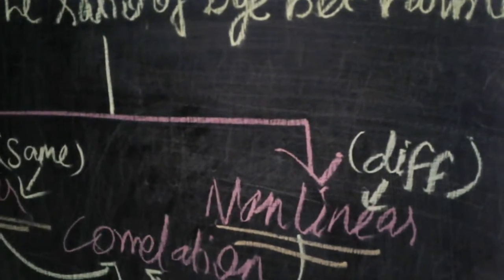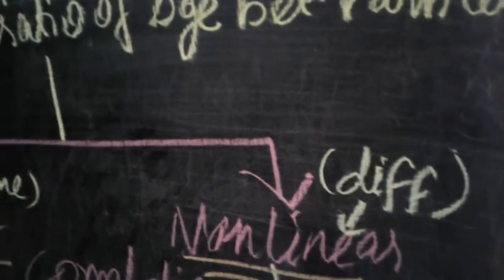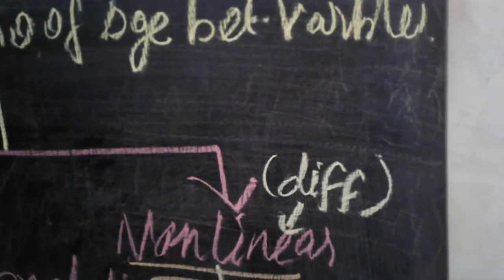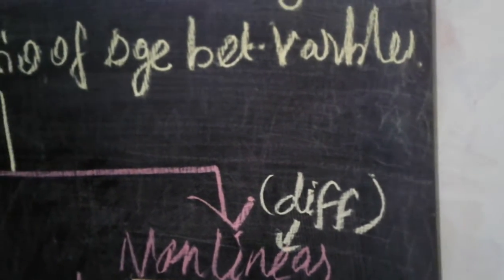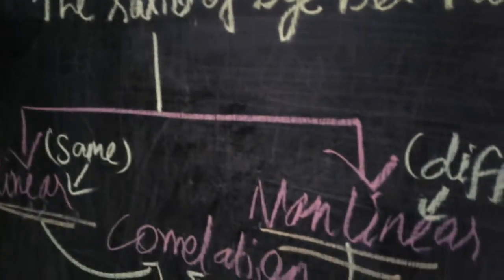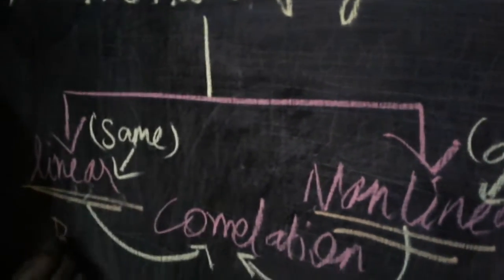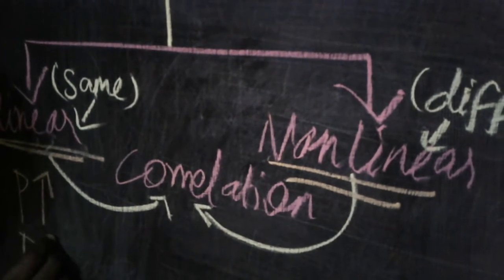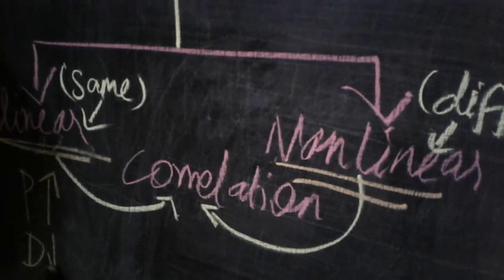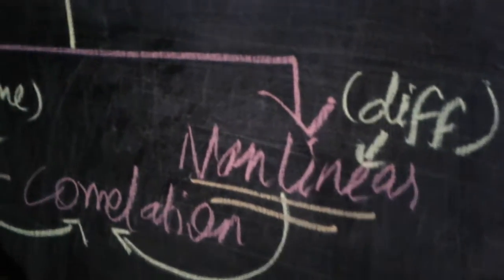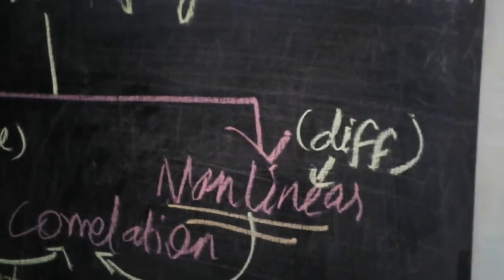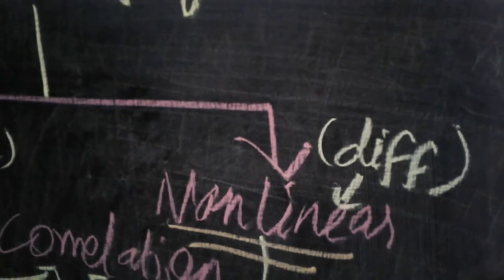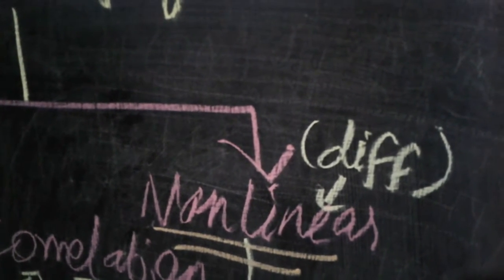See the explanation. When the amount of change in one variable tends to bring a change in another variable in the same proportion, we call it a linear correlation. For example, when the price increases, what will happen to demand? Demand falls. Price increases from 50 to 60, and the demand falls from 50 to 40.